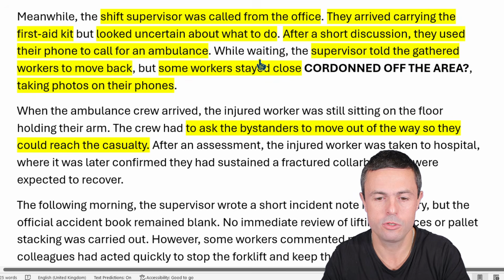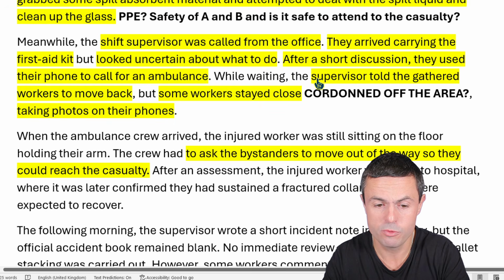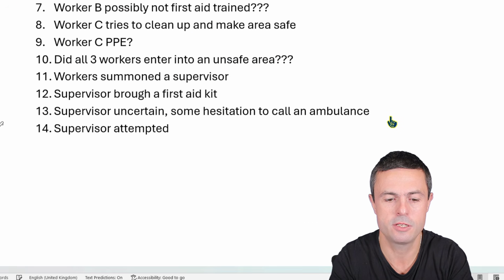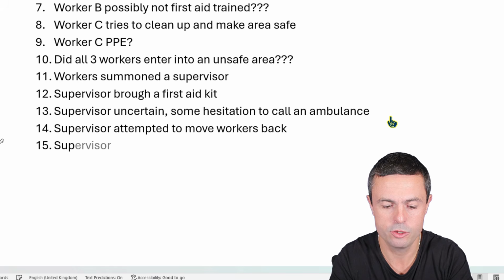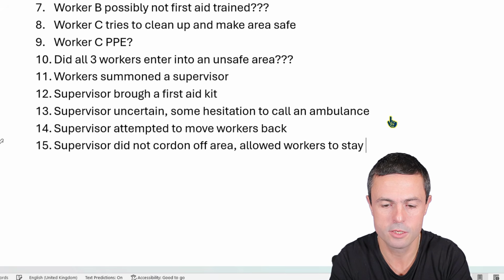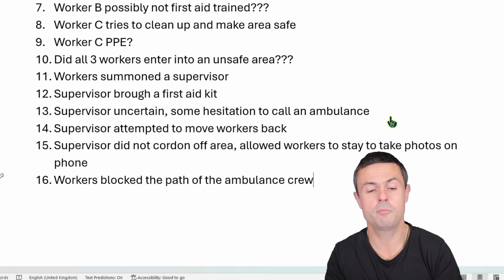Let's carry on. So we've got the supervisor. They called an ambulance. Good. Let's talk about the crowd control. Supervisor attempted to move workers back. Supervisor did not cordon off area, allowed workers to stay to take photos on phones. That's not good. Workers blocked the path of the ambulance crew. Okay, I've got 16 points.